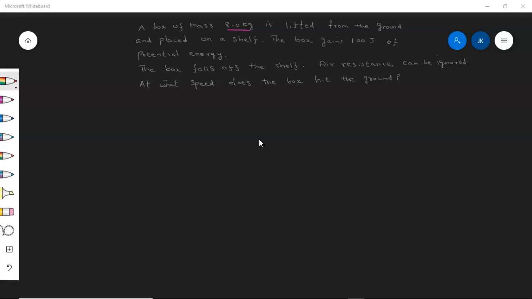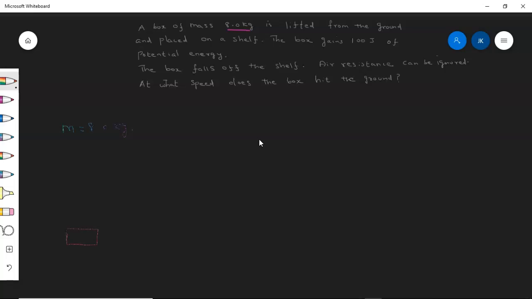This question is about conservation of energy. Energy cannot be created nor destroyed, but energy can be transferred from one form to another form. In this question, it says a box of mass 8.0 kilogram is lifted from the ground.